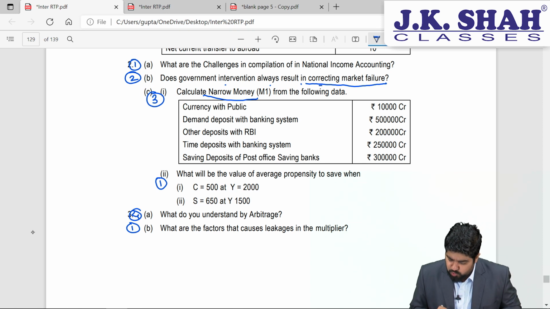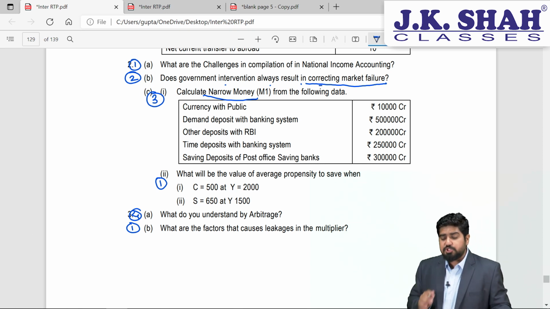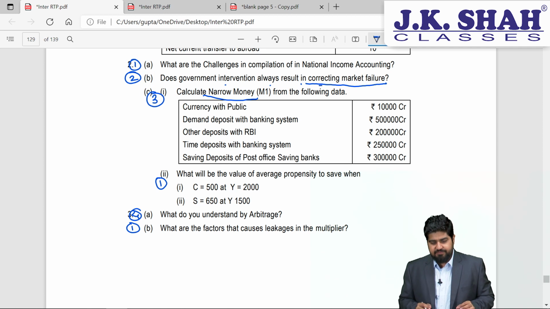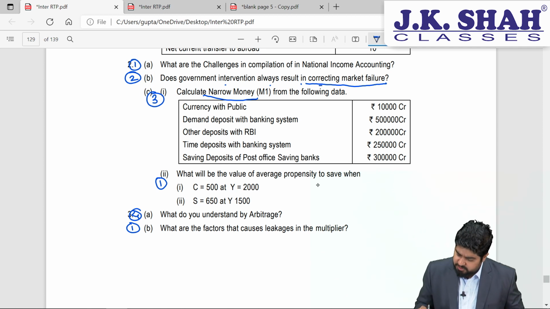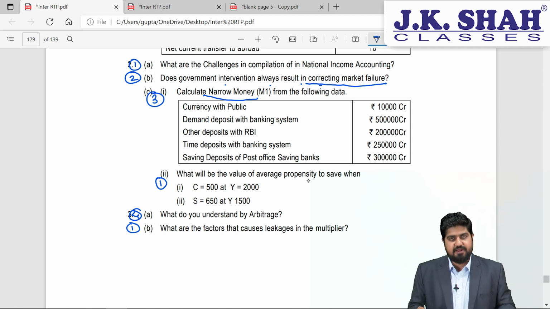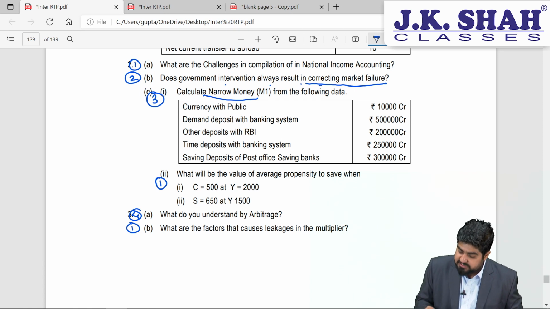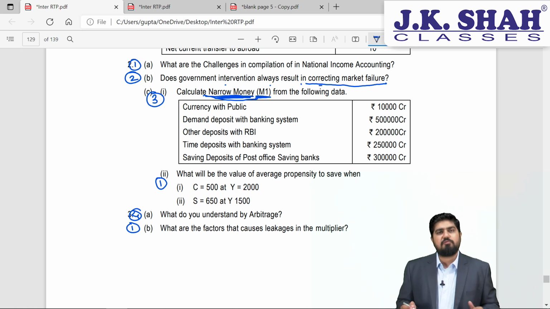Question number 2C. You are asked to calculate narrow money from the following data, and what will be the average propensity to save when they have given the data. Alright. Do you understand, students, what is narrow money? Narrow money is nothing but M1. Right? Do you remember the formula for M1, students?